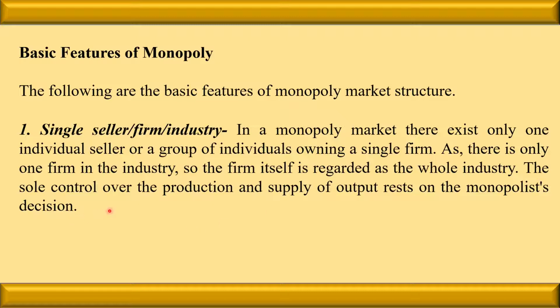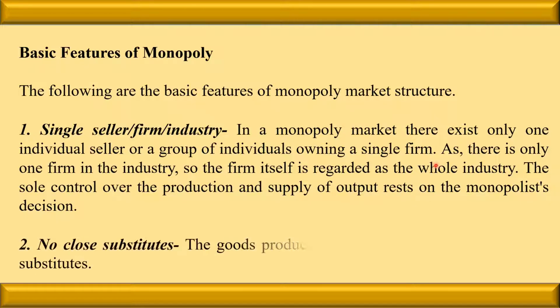Sole control over the production and the supply of output rests on the monopolist's decision. The person who owns the organization in the monopoly is called the monopolist. So he is the person who can take the decision on his own. The next feature is no close substitute. We have discussed this earlier also. In the case of the monopoly, we have substitutes, but we don't have a close substitute.